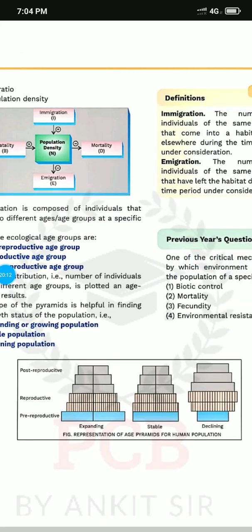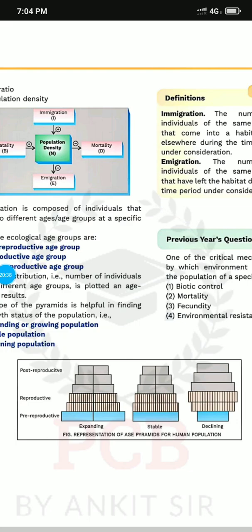The pyramid will be given to you and they will ask which one is expanding, which one is stable, and which one is declining. So you are actually responsible for your answer. That's how you must be responsible to give the answers to these questions. Understood?